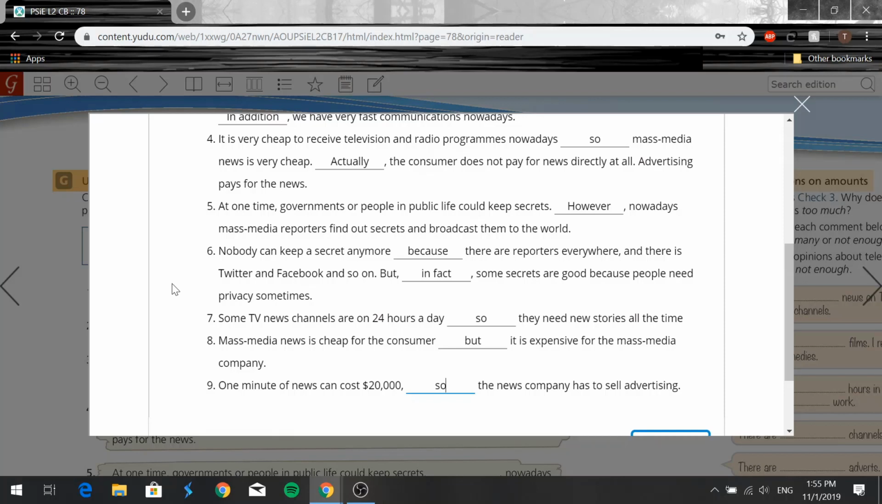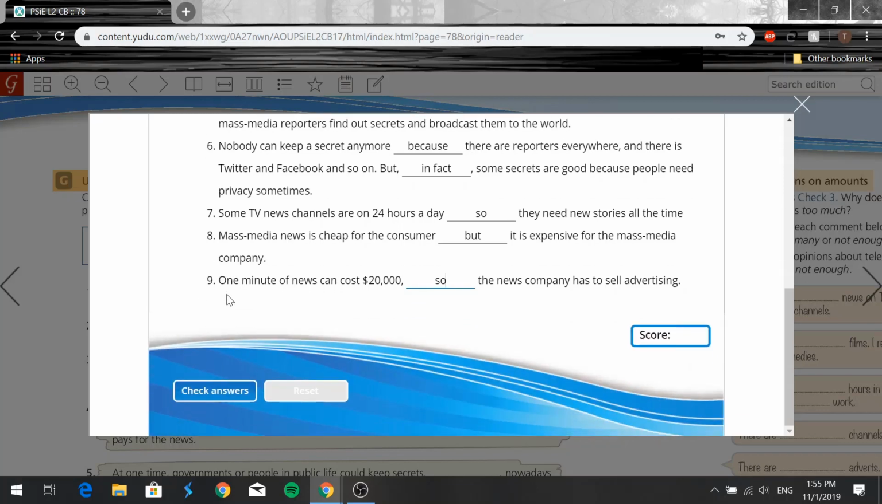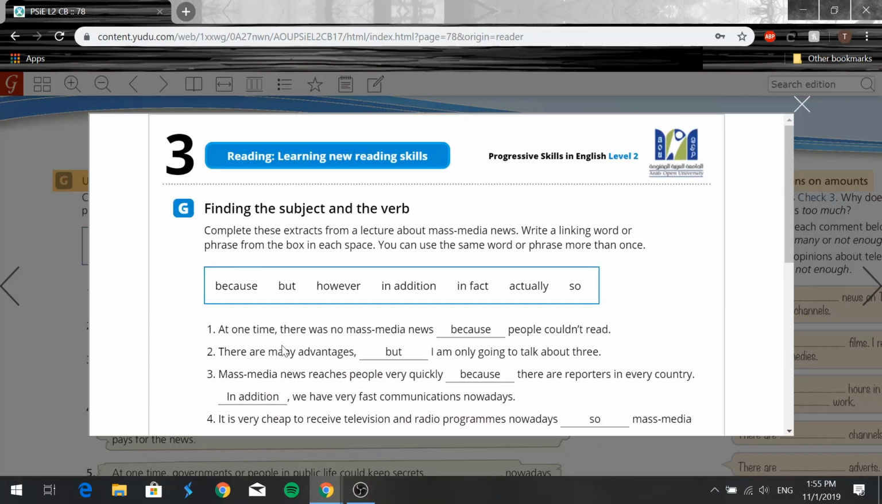But in fact, some secrets are good because people need privacy sometimes. Number 7, some TV news channels are on 24 hours a day, so they need news stories all the time. Number 8, mass media news is cheap for the consumer, but it is expensive for the mass media company. Number 9, 1 minute of news can cost $20,000, so the news company has to sell advertising. Okay, so that was exercise G, you guys.